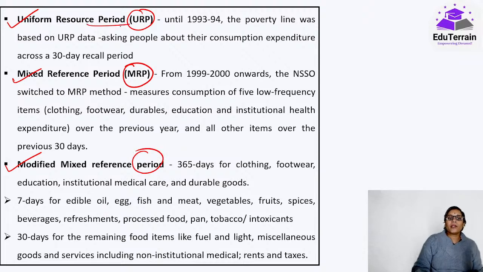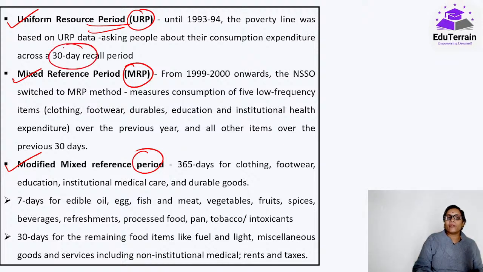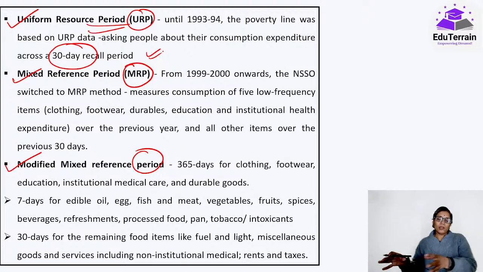Now here, in the uniform reference period, for whatever goods and services are in the poverty line basket, they use a 30-day recall period. They'll ask a person, "last 30 days में आपने क्या क्या खर्च किया", what have you spent on. Based on that, they'll say this person has spent this much, and accordingly, by mathematical and economic principles, they come up with the poverty line.